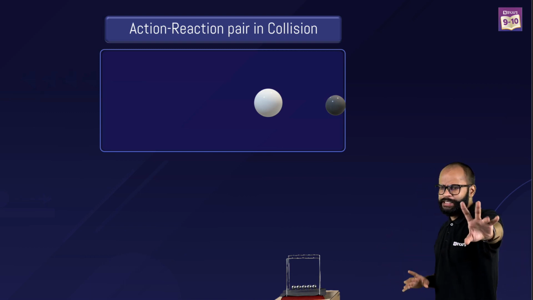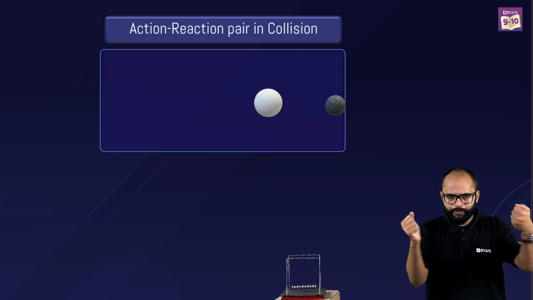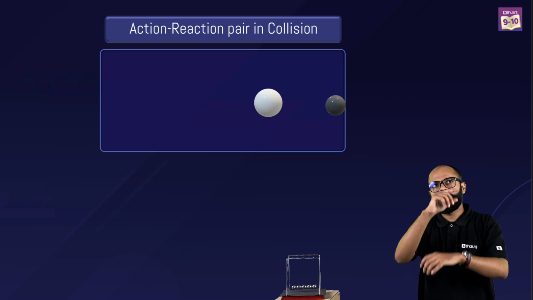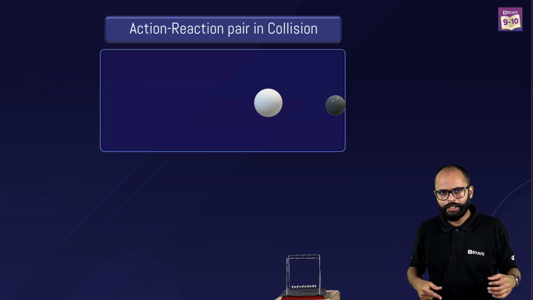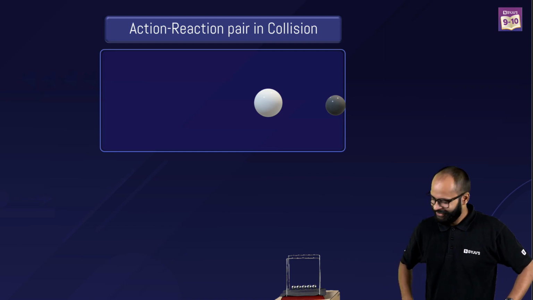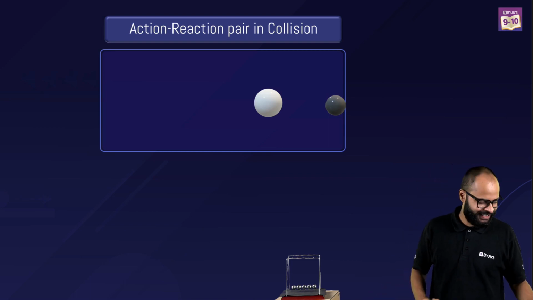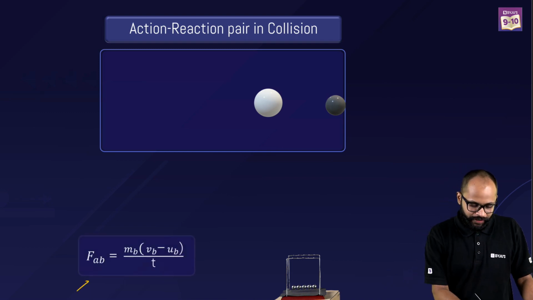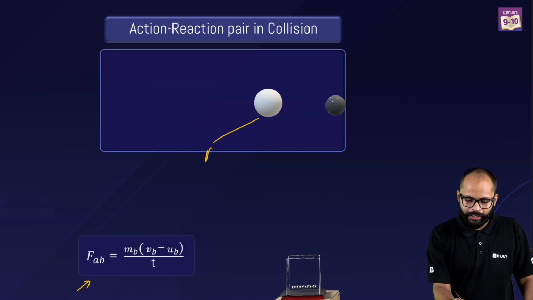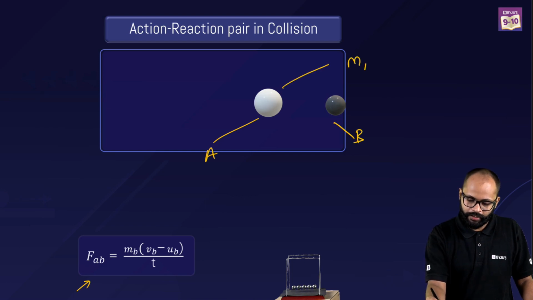So can we say this one particular thing? The moment when they were applying force on each other, white applied force on black. Black applied force on white. Newton's third law, right? Correct? Yes. Newton's third law. So, FAB. See, this is the ball A. This is the ball B. Its mass is A. Its mass is B.